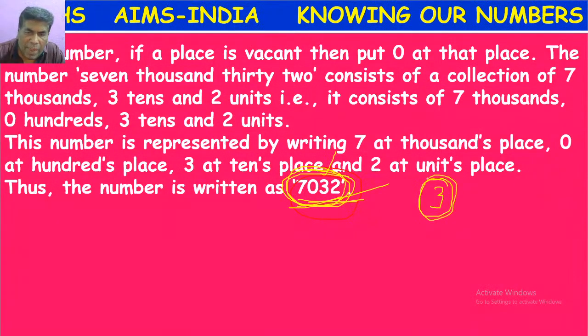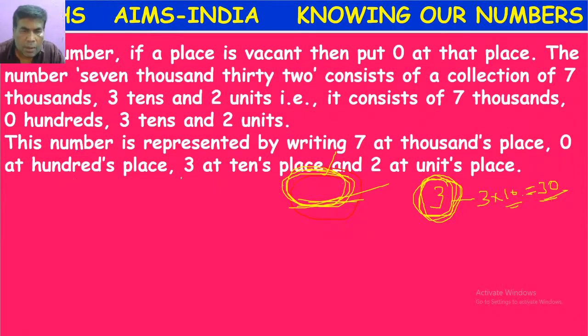What is its place value? As 3 is located in the tens place, its place value is 3 into 10, which is 30. When they ask for place value, you have to multiply with its place value so that you will get the answer.